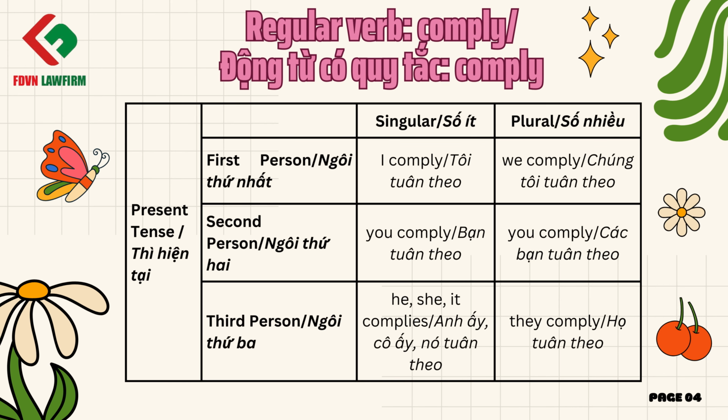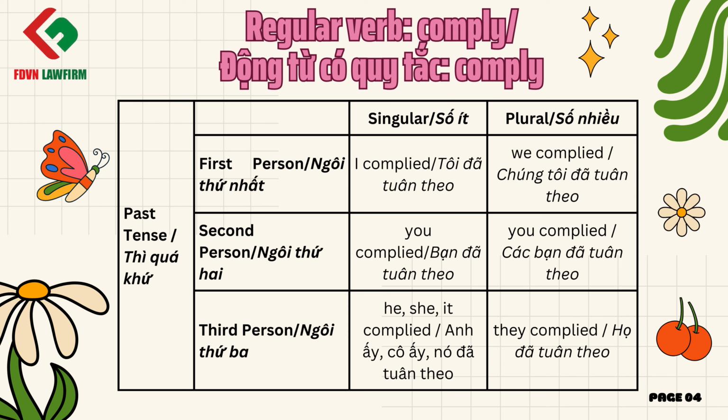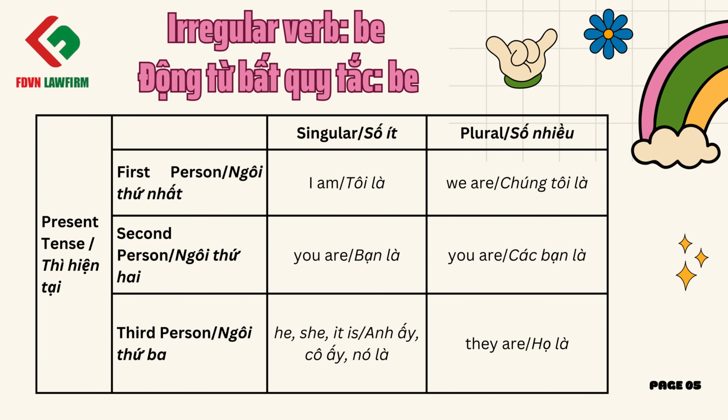Regular verb, comply. Present tense, first person, singular, I comply, plural, we comply, second person, singular, you comply, plural, you comply, third person, singular, he, she, it complies, plural, they comply. Past tense, first person, singular, I complied, plural, we complied, second person, singular, you complied, plural, you complied, third person, singular, he, she, it complied, plural, they complied.